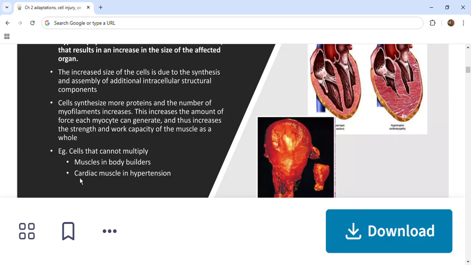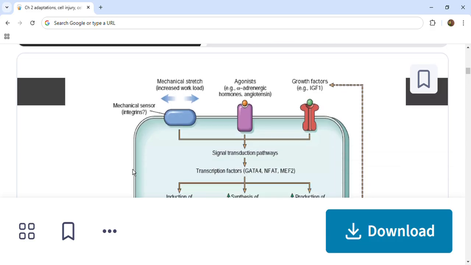You know, cardiac muscle never multiplies, and muscles in bodybuilders also usually don't multiply. So those who go to the gym and those who do not go to the gym, the difference is that due to vigorous physical activity, the muscles in bodybuilders become hypertrophied, so that they get strong biceps and triceps.